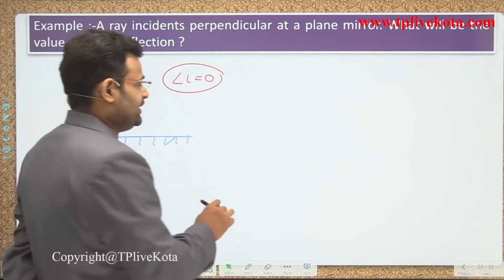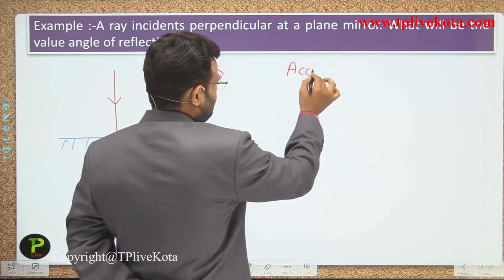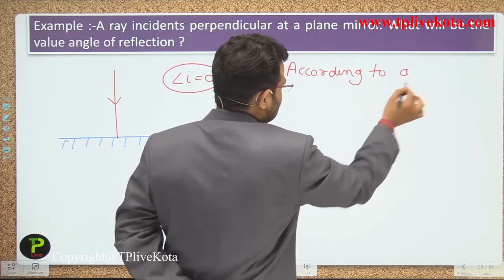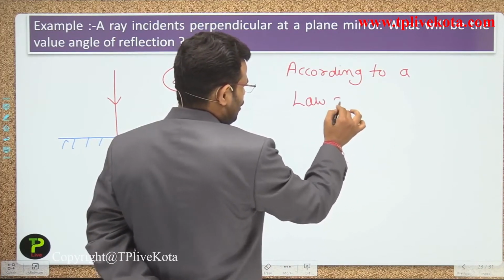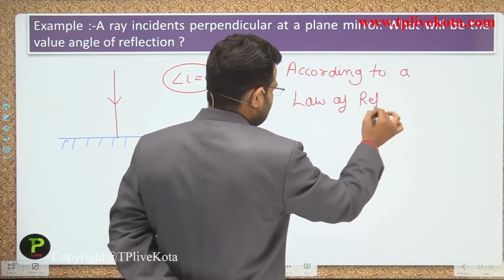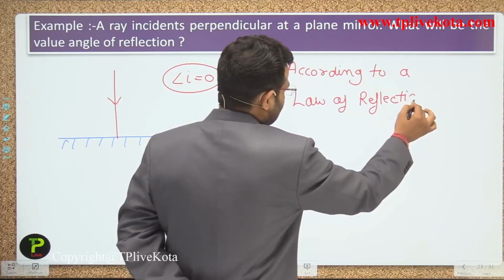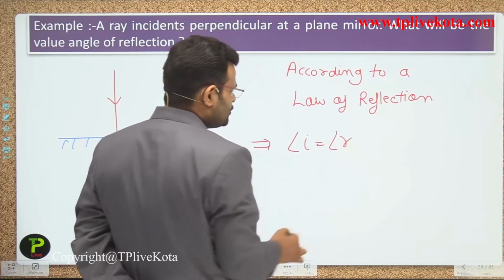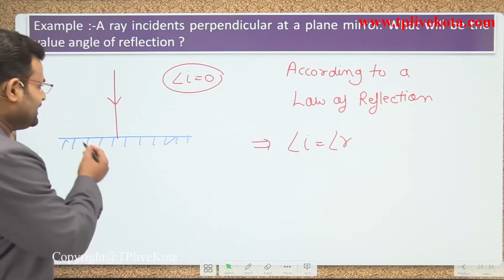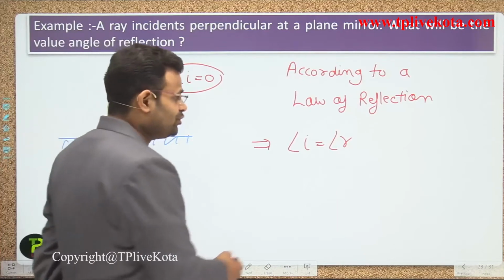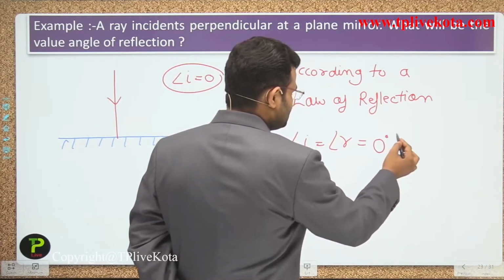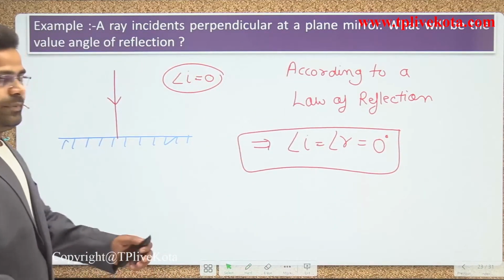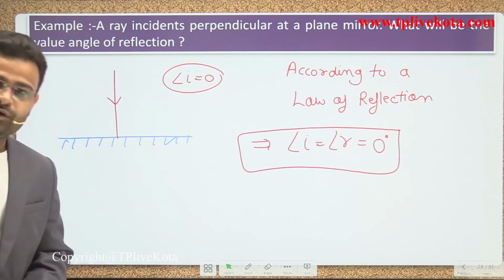According to the law of reflection. What do you mean by the law of reflection, guys? The law of reflection says that angle of i is equal to angle of r. So what is the value of angle of i in that condition? Angle of i is 0, so angle of r is also 0 degrees. That is the first numerical using the law of reflection, guys.